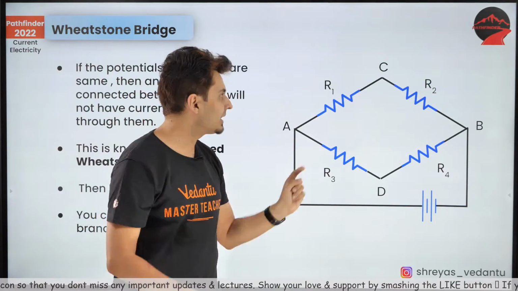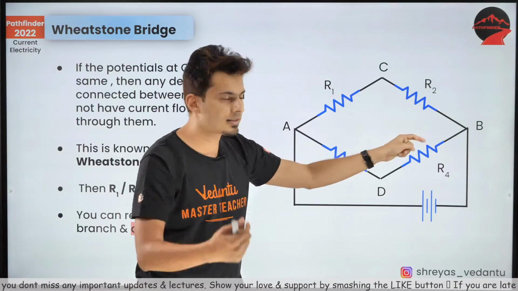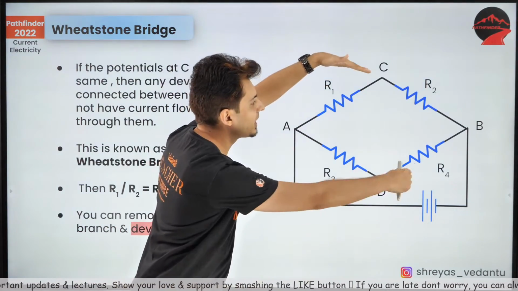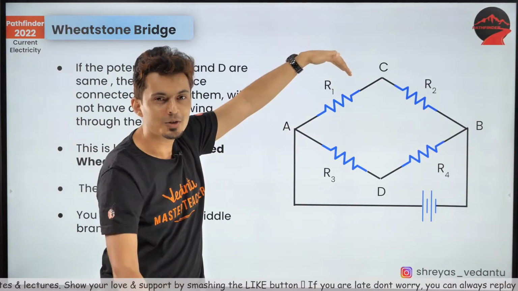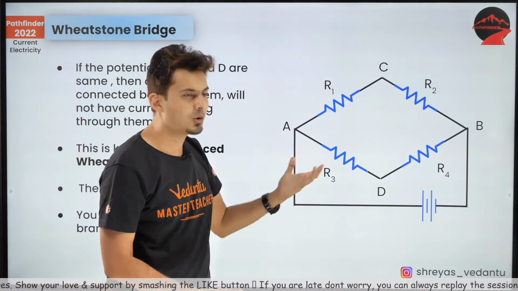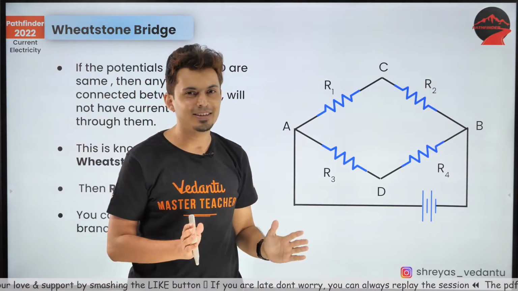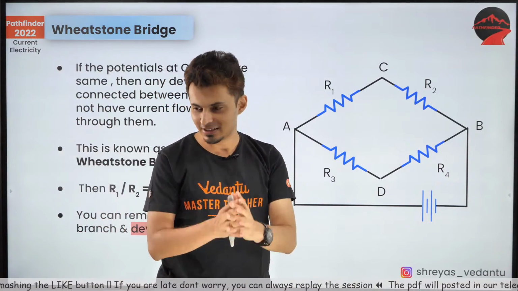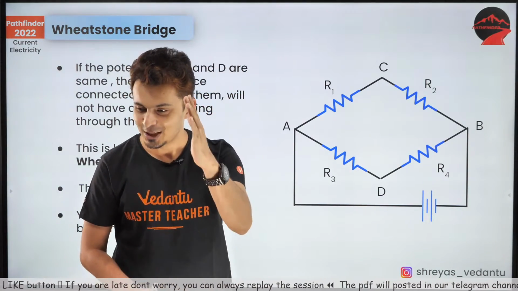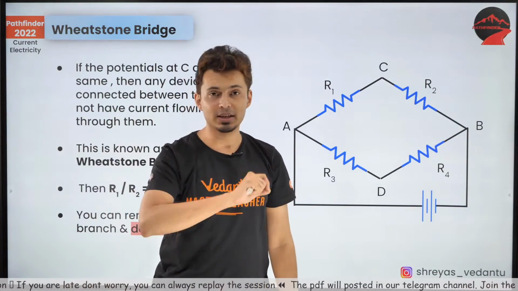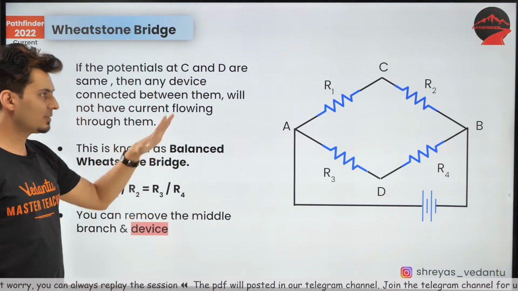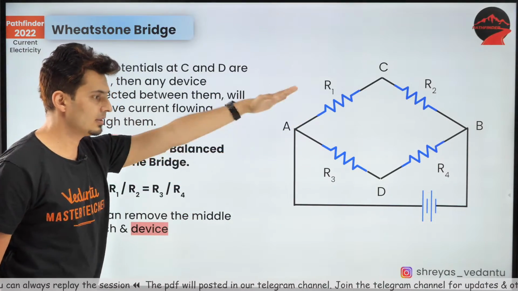You can see that R1 and R2 are in series, R3 and R4 are also in series, and these 2 branches are in parallel. So it is a very simple series and parallel circuit which anybody can solve. Any lallu also can solve. It's a laddu type of question. Beautiful. So that's Wheatstone's bridge, and it is balanced under this circumstance, and when it is balanced, you can remove the device connecting these 2 points.